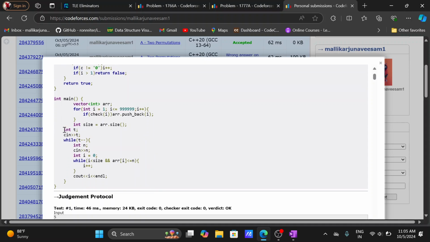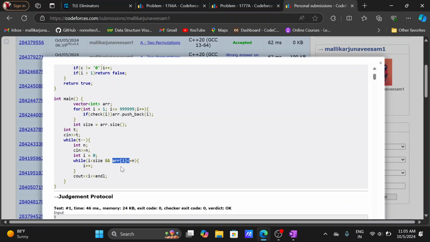Now from here, I have to read the test cases. For each test case there is an n, and for each n we have to return the total number of extremely round values up to n. For that, I write a while loop taking the array element at index i.